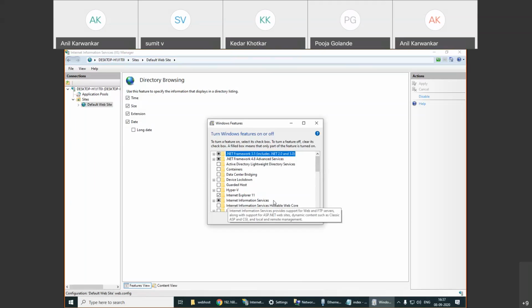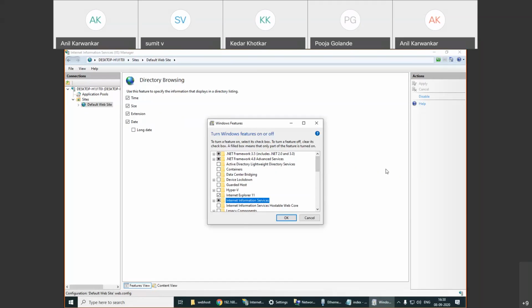Please see here, Internet Information Services. I have selected this Internet Information Services. If I disable this, then again IIS will not at all be available. But if I select this, IIS will be available. And after this, it will download. If the files are not available on your terminal, it will download all the files from the internet. If you are not connected to internet, you need to connect to the local area network, and you must have the installation CD, but which is not at all required.